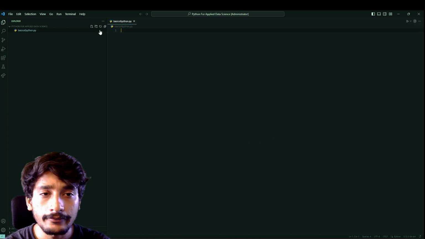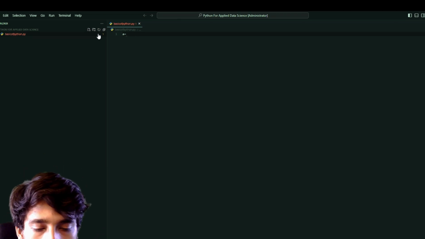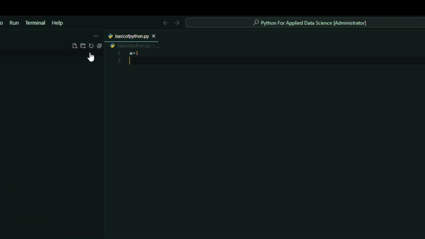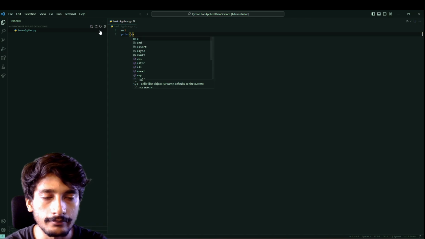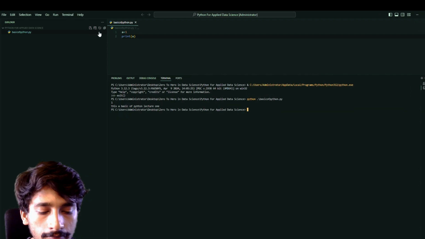Now let us assign a variable. Suppose a is equal to 1, and we have assigned a variable a is equal to 1. Now it's time to print variable a. So how do we run this program?